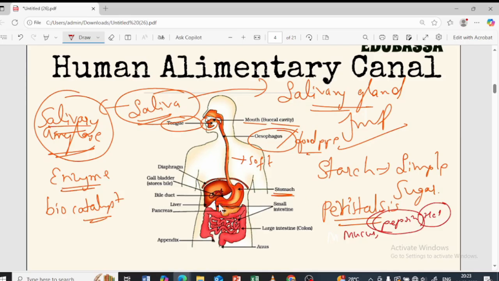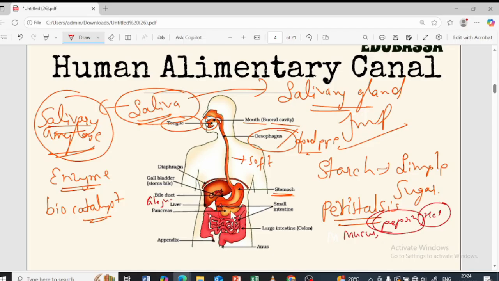Clear? Yes. Next, the acidic food, through the sphincter muscle, is going to enter the small intestine. Before the small intestine acts, it has two friends: one is the liver, one is the pancreas. The pancreatic enzymes cannot act because the food is acidic. So the food has to be made alkaline so that the pancreatic enzymes can act. There is a gallbladder present over here which secretes bile juice. This bile juice emulsifies the fat and makes it alkaline. It breaks down the large globules of fat into small globules of fat.